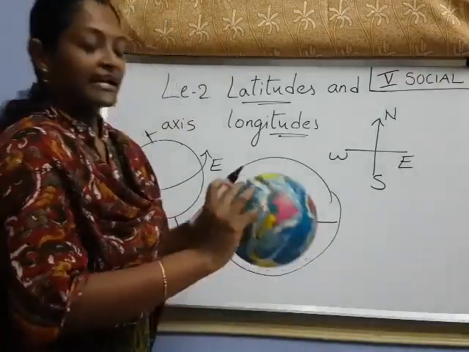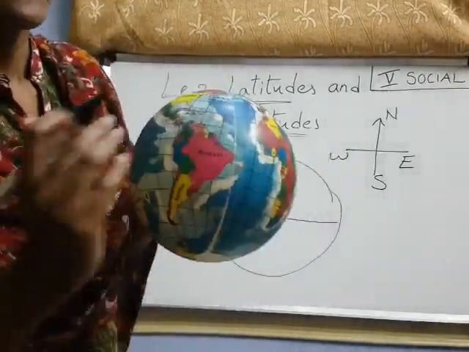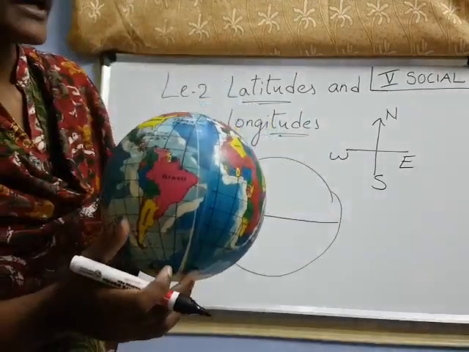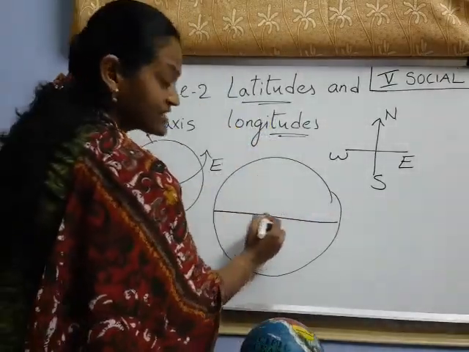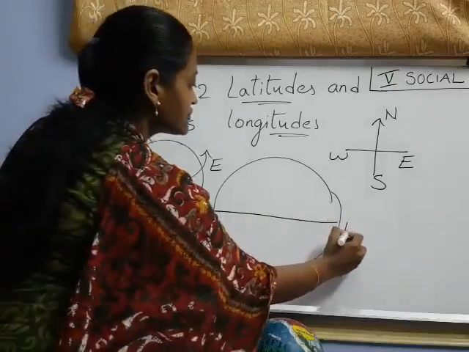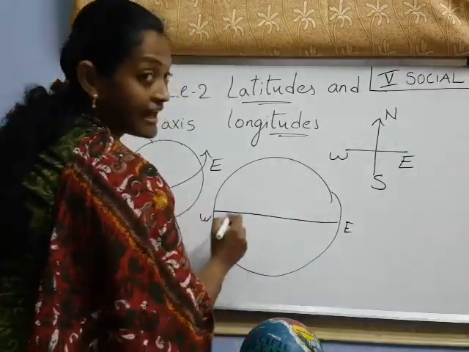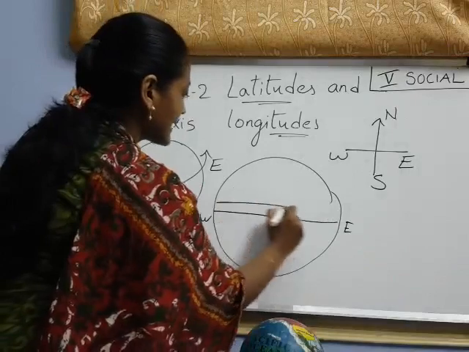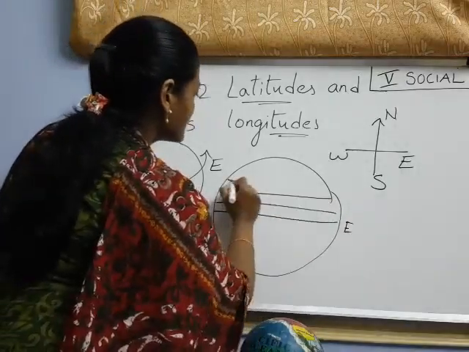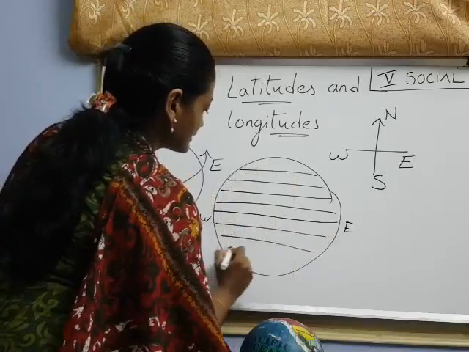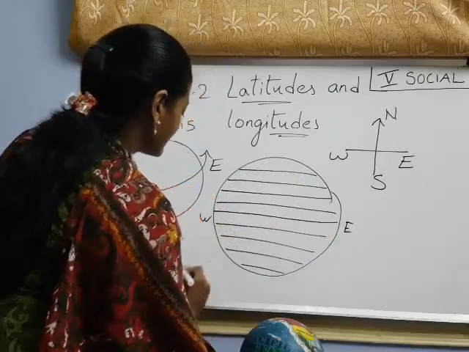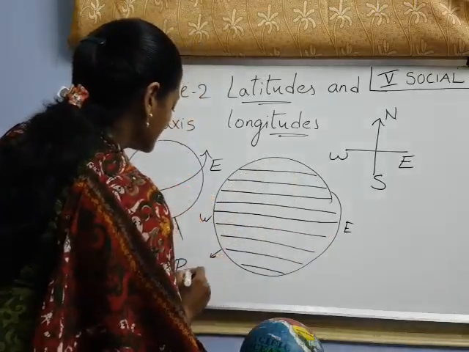I said the lines which are passing from east to west and north to south are imaginary lines. If the lines are passing from east to west like these, these lines are nothing but parallels. What do we call these lines, children?